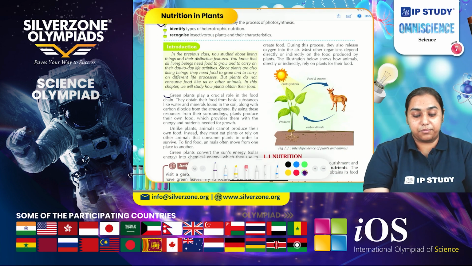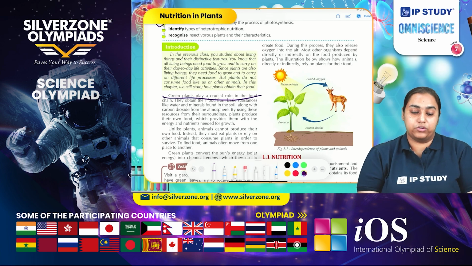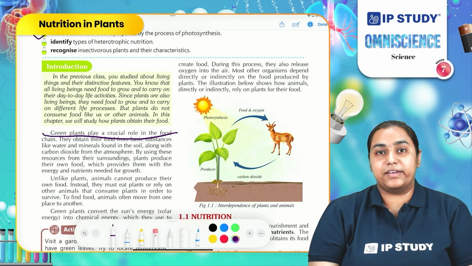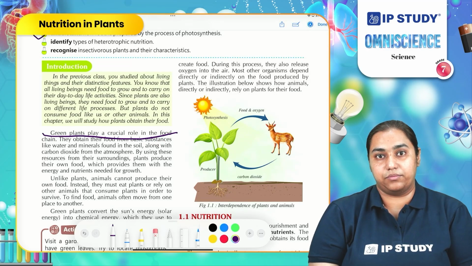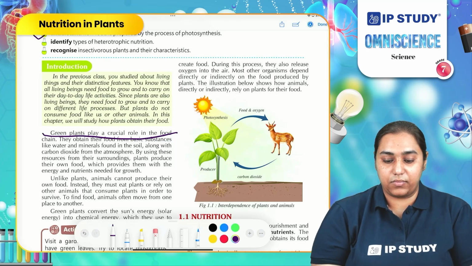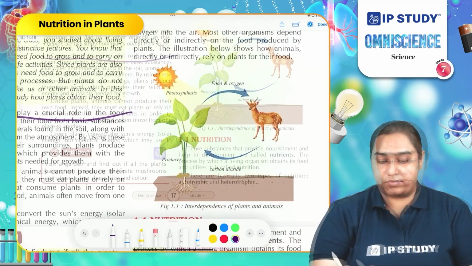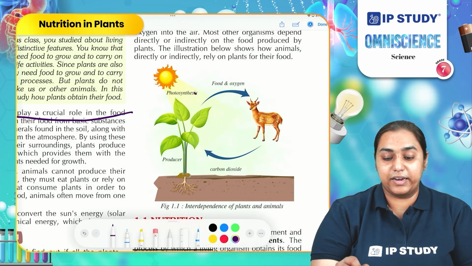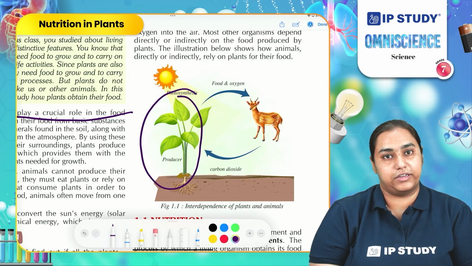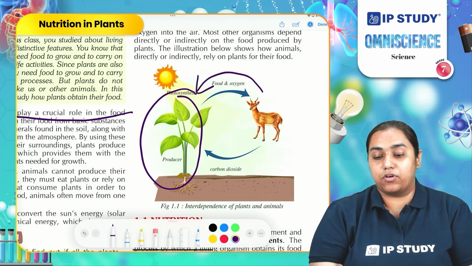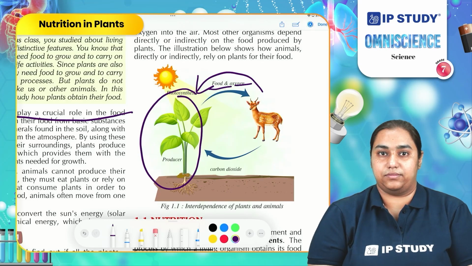Green plants play a crucial role in the food chain. They are the first step in the food chain and they are mainly responsible for providing food to all other organisms, whether large and small animals or humans. If you look at this diagram, you can see that green plants are the producers in the food chain. Animals depend on green plants for food as well as oxygen.